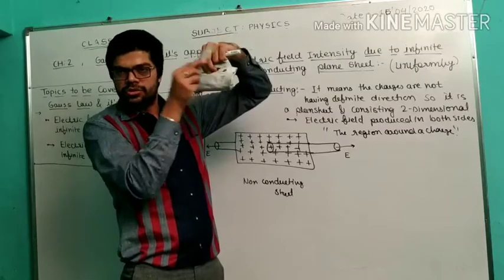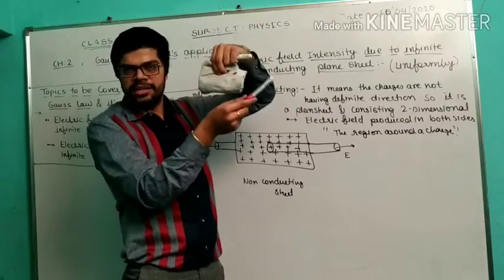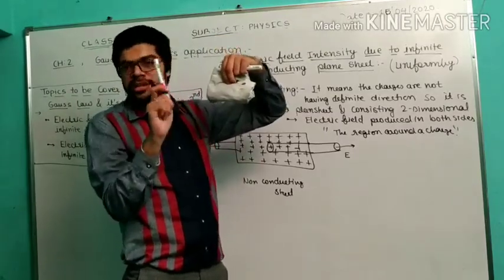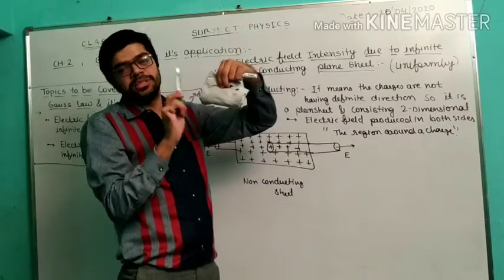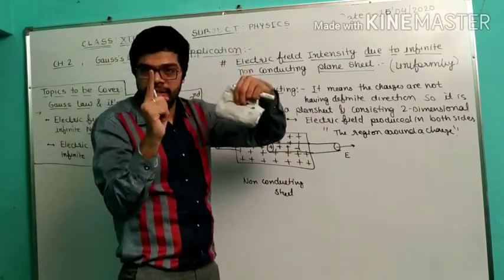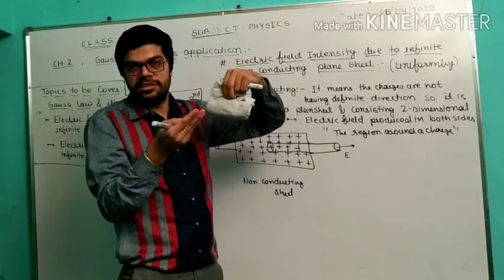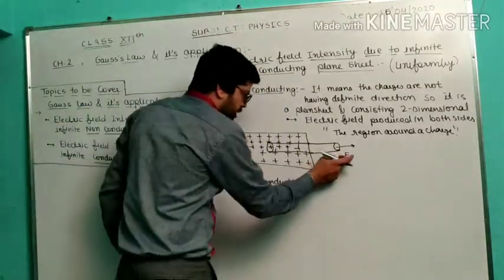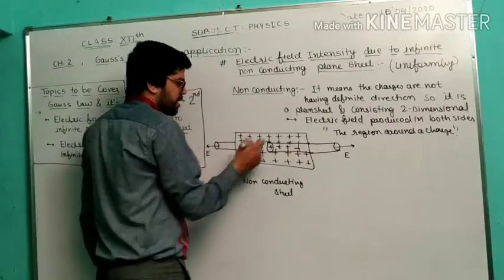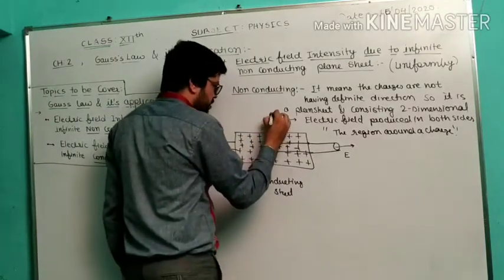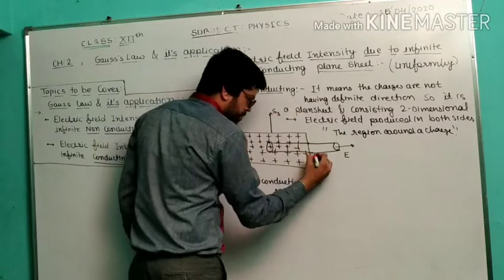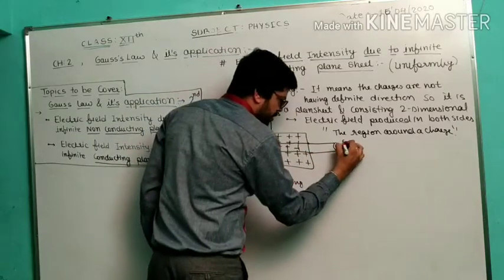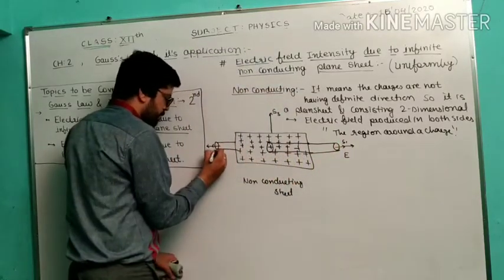So we get both regions of the electric field in the non-conducting plane sheet. Are you getting my point? Why is it so? Because electrons are not confined to only one direction; they have two directions. I hope you understood this. So both directions of electric field are here, and this is surface number 3, this is surface number 1, this is surface number 2.